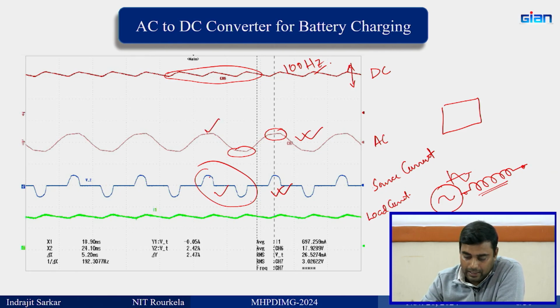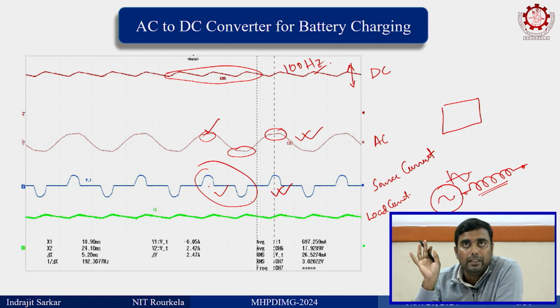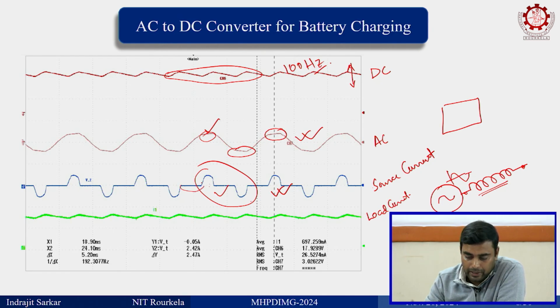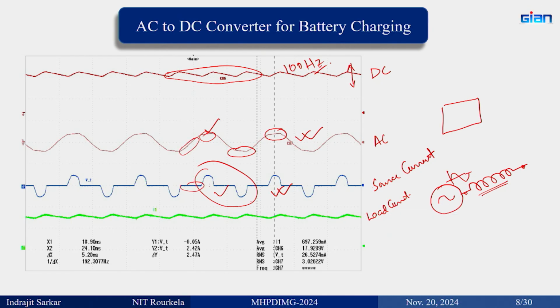Now since this current is like this and it is available at the peak of the sine wave, what happens? During this period only there is a drop in the inductor. Rest of the period, there is no drop. That is why it is not affected much. But during peak period, the current exists and there is a drop, and that is why the voltage is appearing like this. So if you have current like this, then it is going to affect the grid voltage, the voltage at your premise as well. So if I summarize, this is not the state of art for electric vehicle charging system.